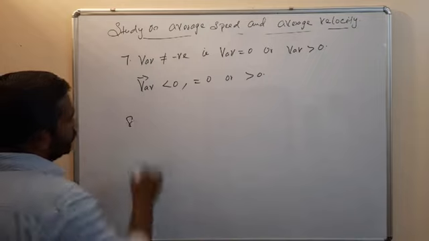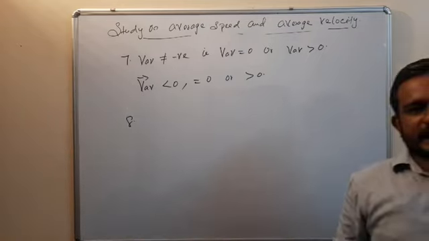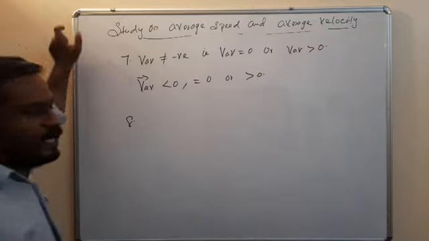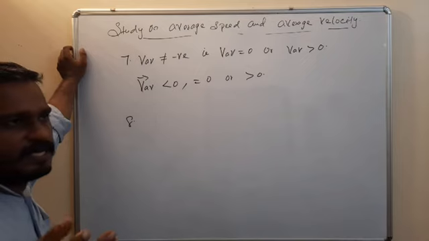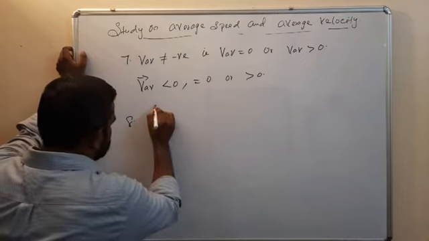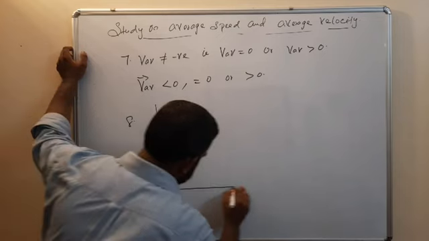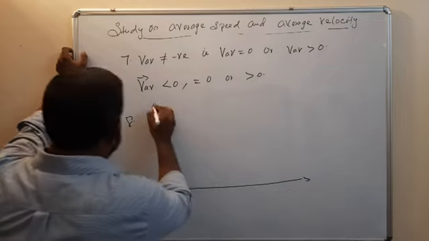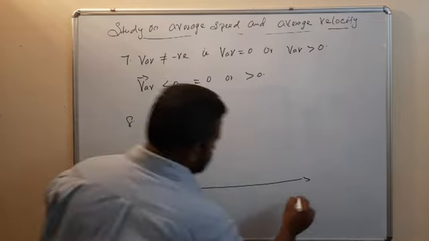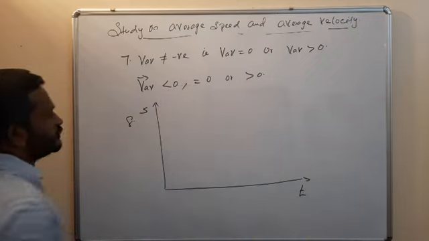Eighth point: if you draw a graph between time and displacement or distance, this is time t, this is displacement.